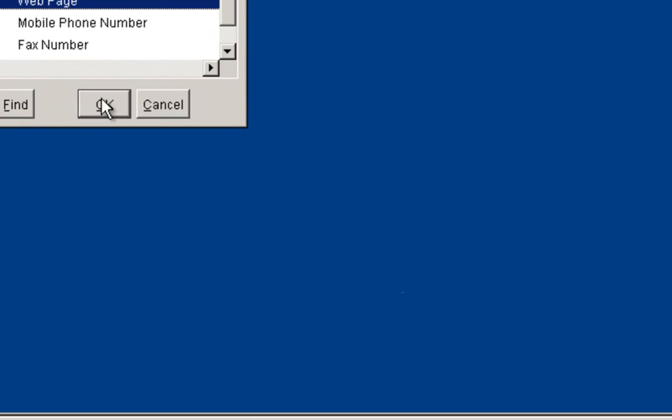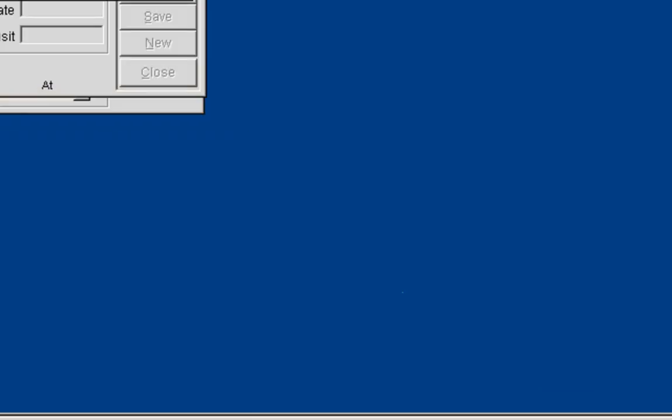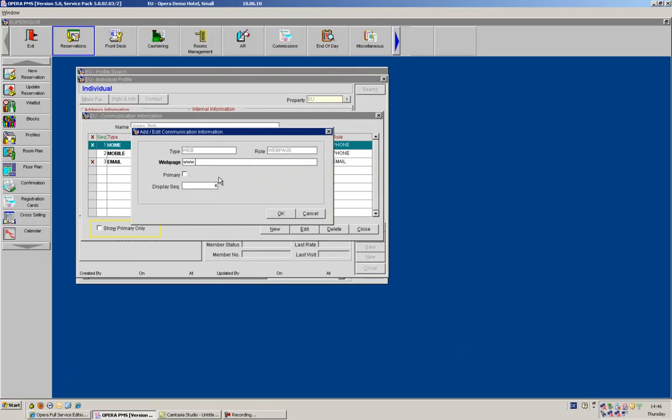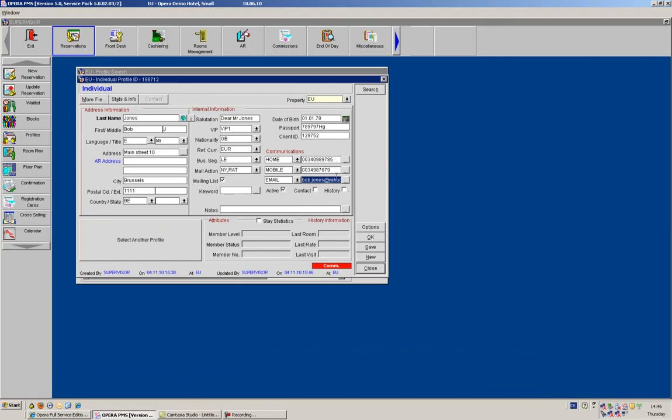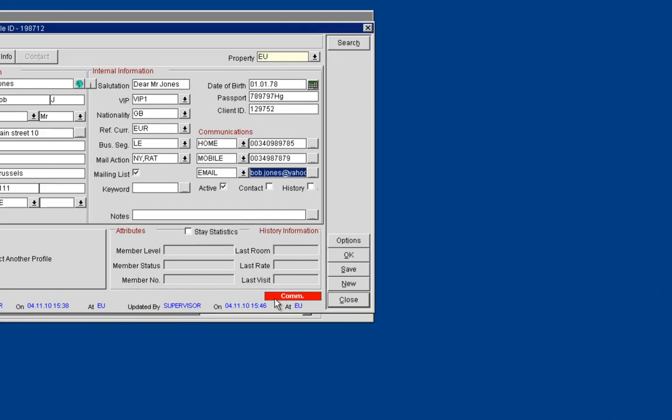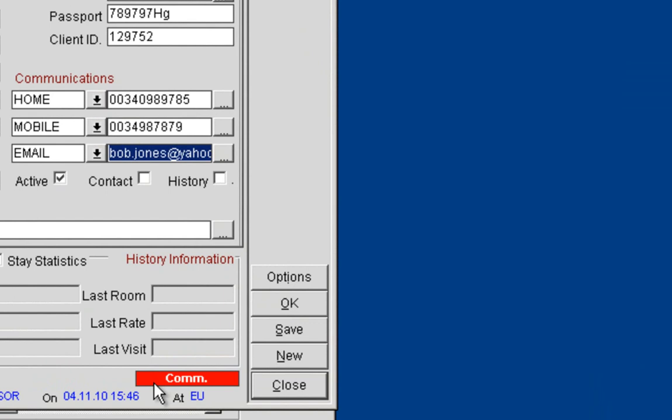In my case, I'm going to put in a web page because I know that Mr. Jones has his own website. Now that I have put in more than 3 communication methods, I have the communication lamp that shows here, so it gives me an indication that there is more information from what I am actually seeing on the screen.